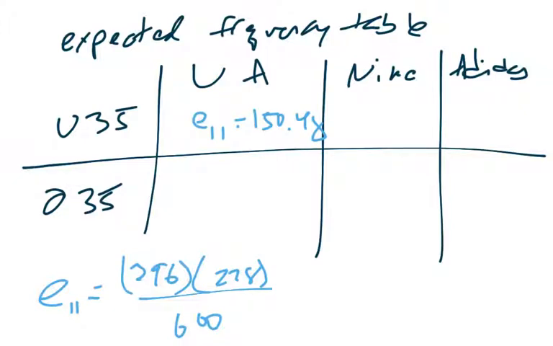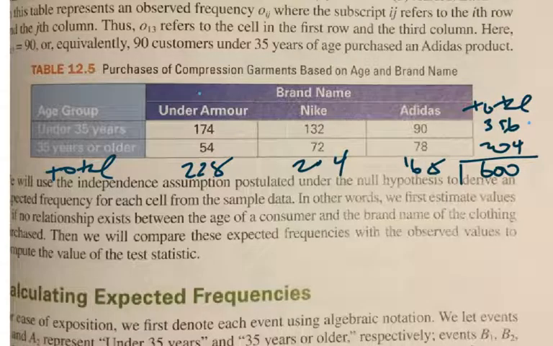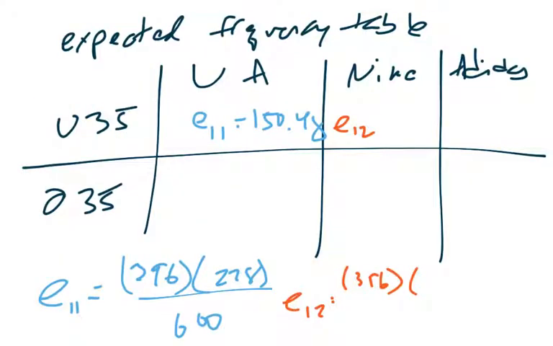If you continue that calculation along the way, let's do one more. Let's do Nike, which would be E12. So that's first row, second column. So the first row featured 396 patrons. The second column was the Nike column, so you would expect 204 there.